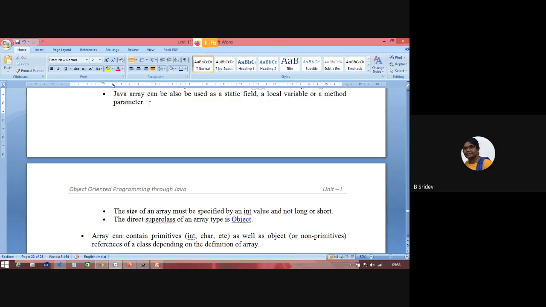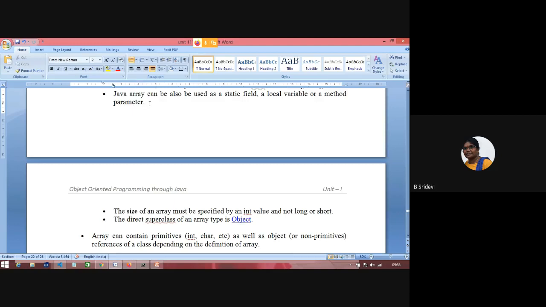When we learned types of variables, we have seen three types: instance variable, static variable, and local variable. Inside a class and inside a method, it is a local variable. Inside a class, outside methods, and static, it is a class variable. Inside a class, outside methods, and non-static, it is an instance variable. Some definitions we have seen.